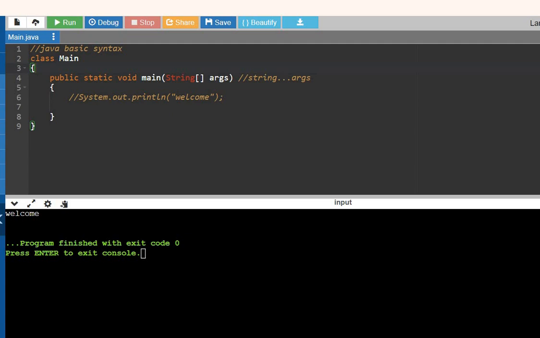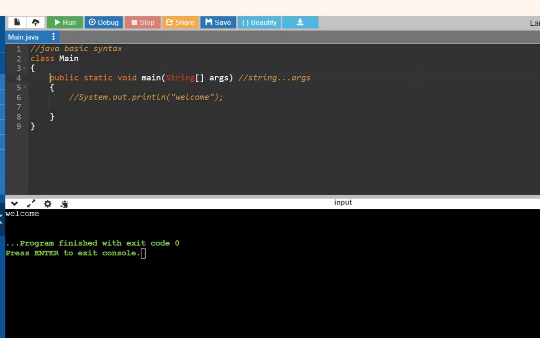Then what is this main? Main is a class name. For example, I told you how to save in other platforms. If you're using other platforms, then it should be saved as main.java. Main.java is the file saving name. Then public static void main. What does public static void main mean? I'm not going to discuss it in depth because it is the first day's class. You will get confused if I discuss in depth.